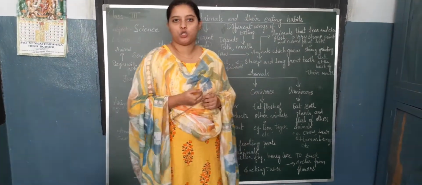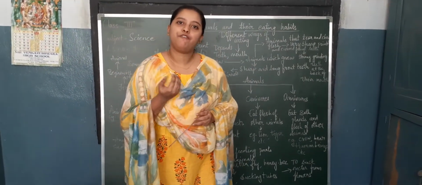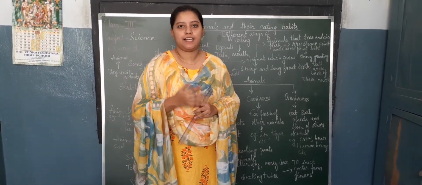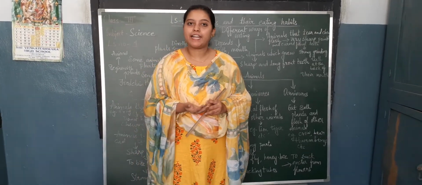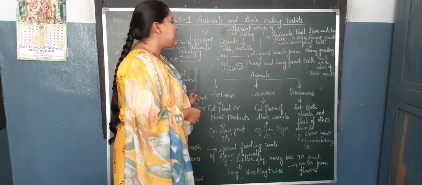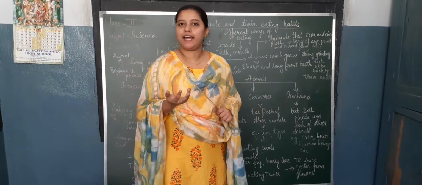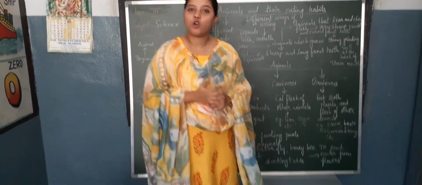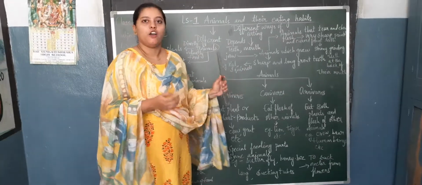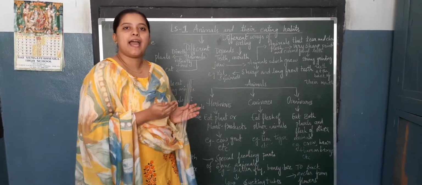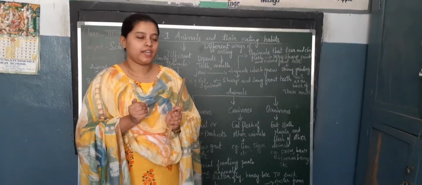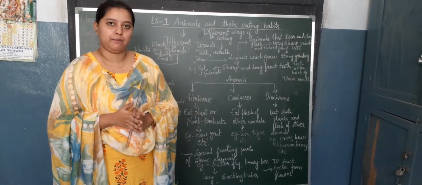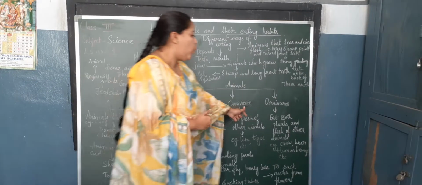Why? Because we have plants and we also have flesh. Like plants, what type of food do we have? Plants like vegetables. Vegetables we all get from plants. And flesh like meat, mutton, chicken, eggs, we get from animals. So we eat both plants and the flesh of other animals, children. So we are also included as omnivores.